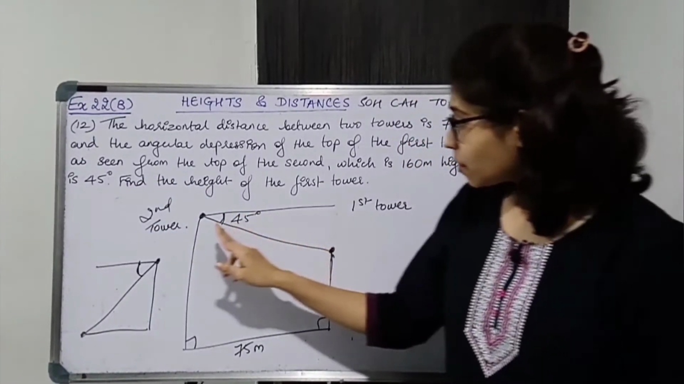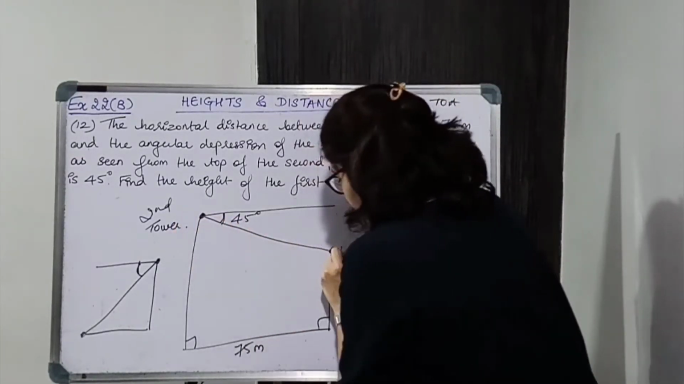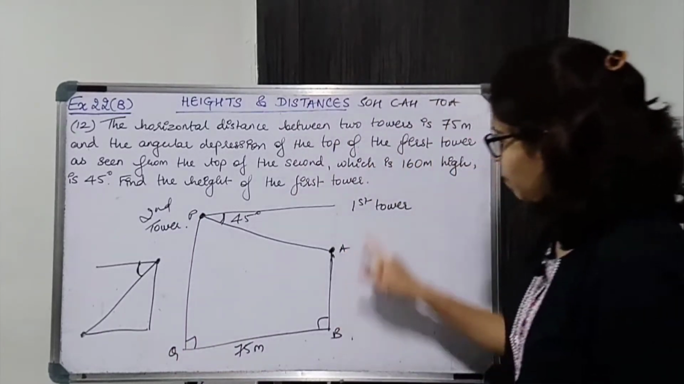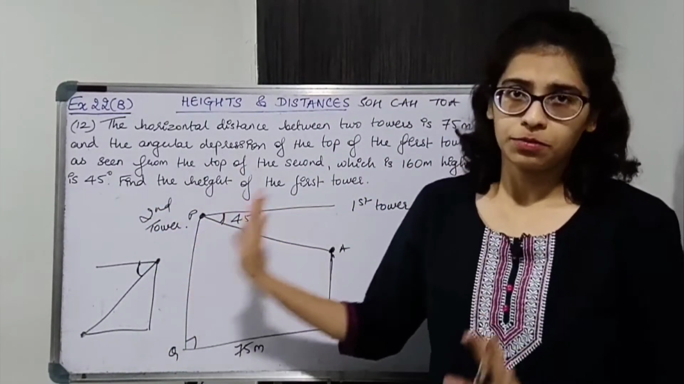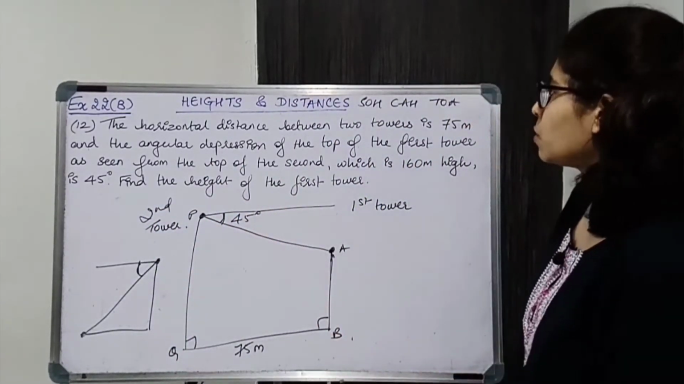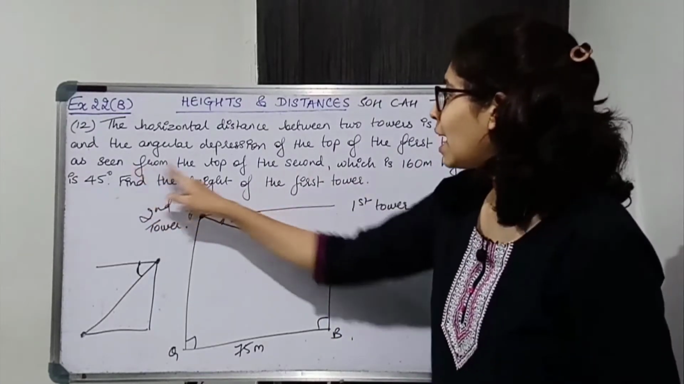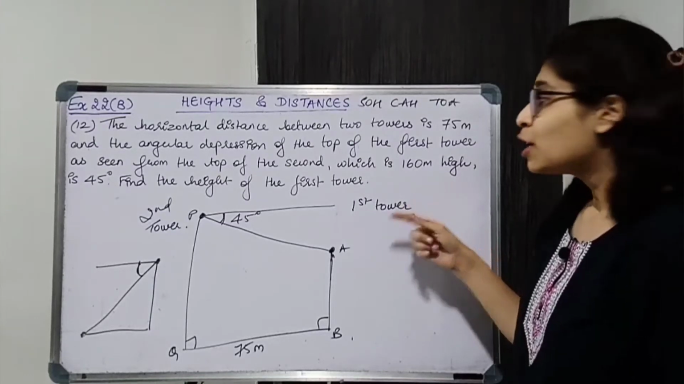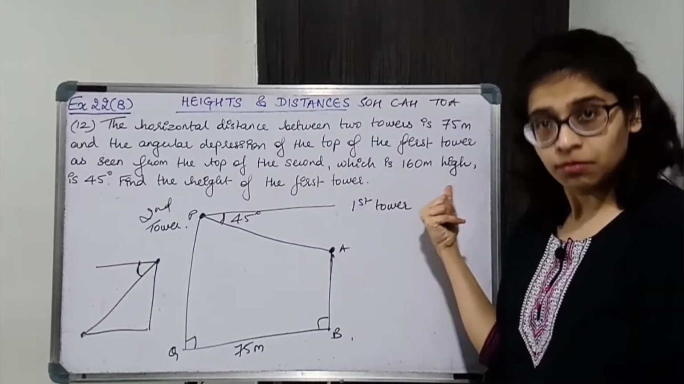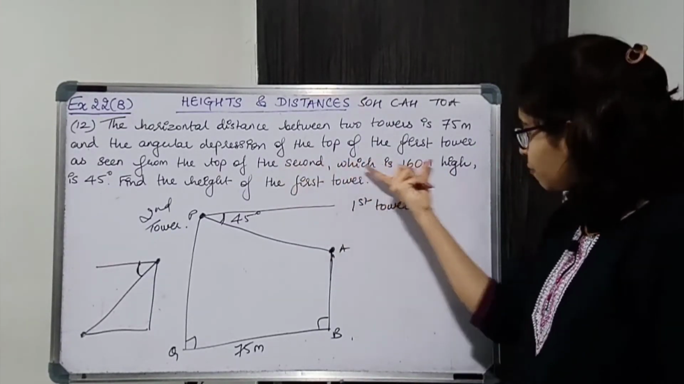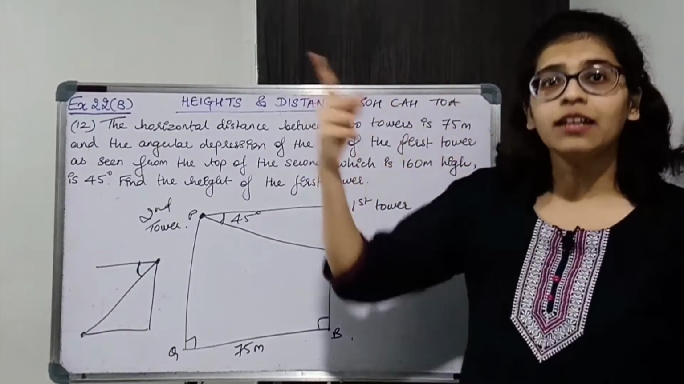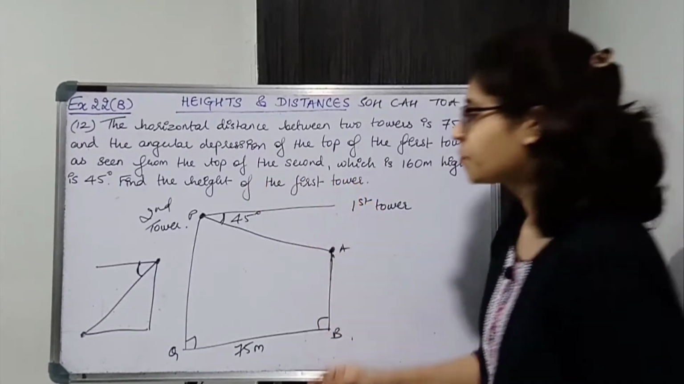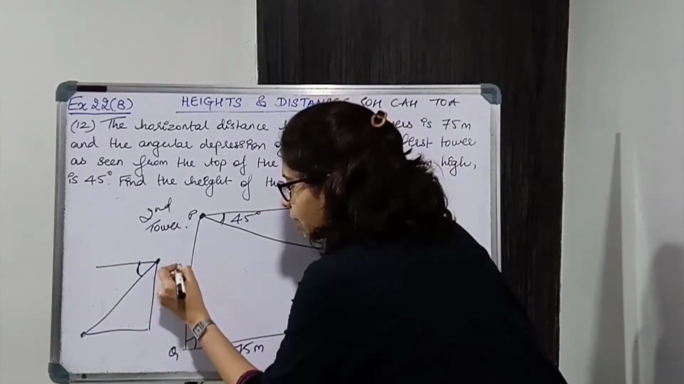Okay, so let this tower be AB and let this tower be PQ. ठीक है. So AB is first tower, PQ is second tower. Okay. Now the angular depression is 45 as seen from the top of the second, which is 160 meter high. So second tower is 160 meter high. Top of the second, which is 160 meter high. So second tower is 160 meter high, not first tower. First tower का तो height find करना है. So this is 160 meter high.